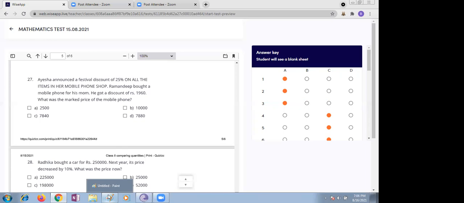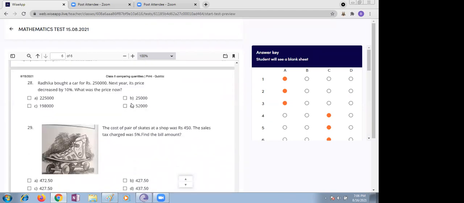But you need to find out what the question is asking. They're asking about market price. That's why you are going to find out 100%. Right? Suppose the question is asking what the cost price is. Cost price means you have to subtract the discount given from the market price. You just subtract, and you will get it.